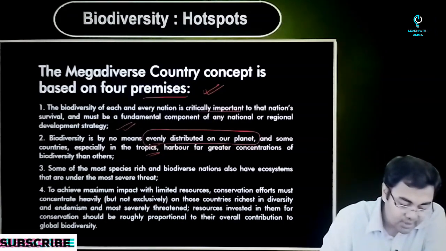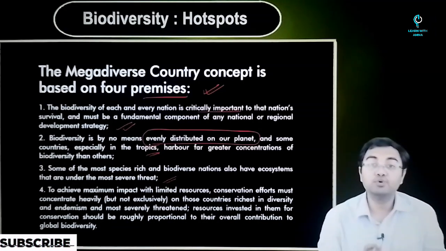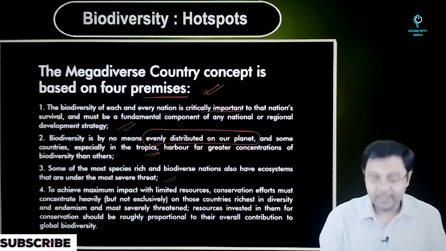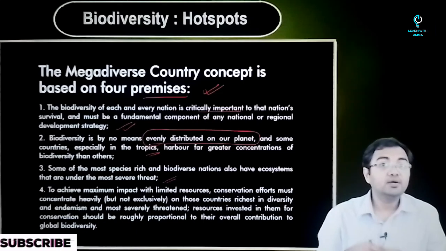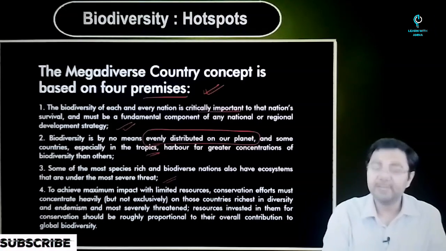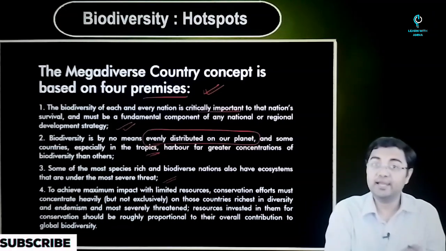Then, some of the most species-rich and biodiverse nations also have ecosystems that are under the most severe threat. Now, severe threat from many reasons. One, climate change. Second, overpopulation. You will see that many of these regions of the world where all these hotspots lie or biodiversity lies, these are also the countries which are highly populated.